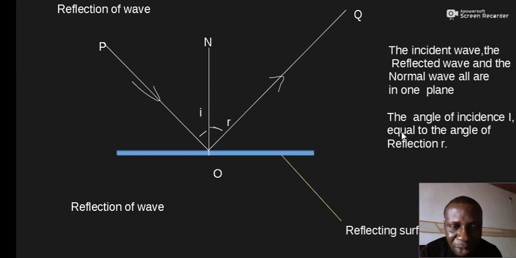And for this to happen, the reflecting surface must be a smooth surface for regular reflection to happen. Most objects whose images you can see on a screen are seen as a result of regular reflection. Diffuse reflection tends to scatter the rays, and so it is very difficult to observe images of objects under diffuse reflection caused by a rough surface.